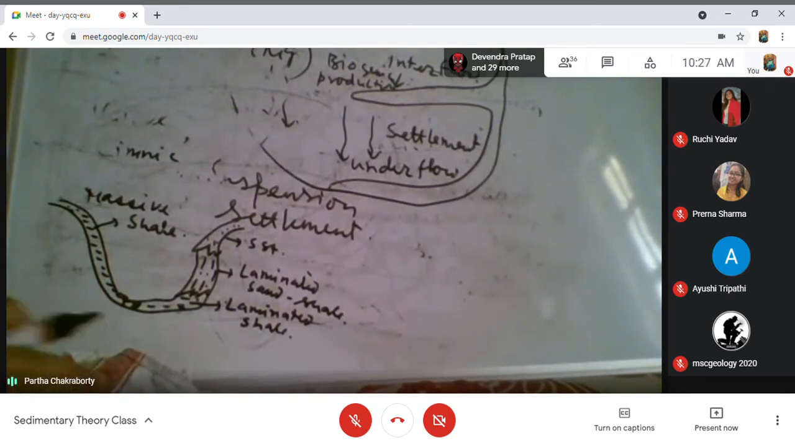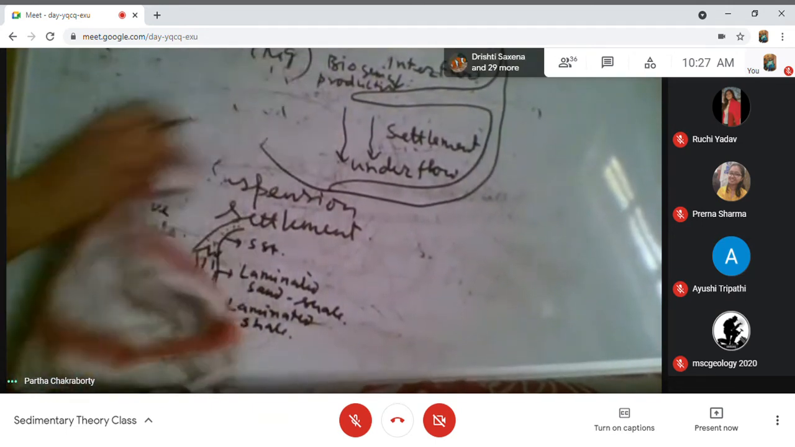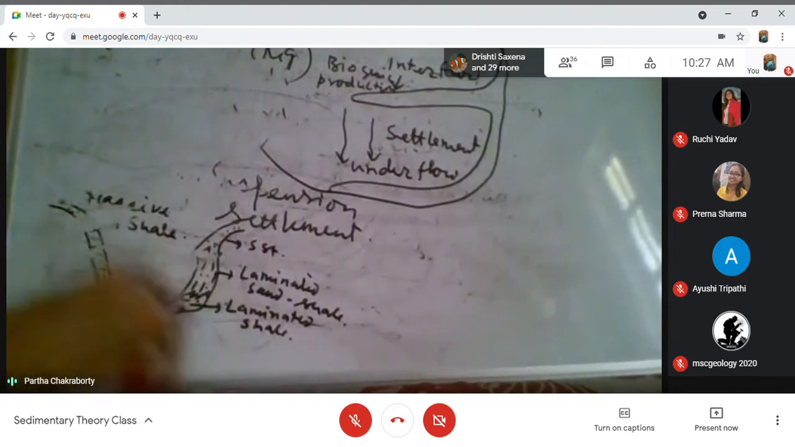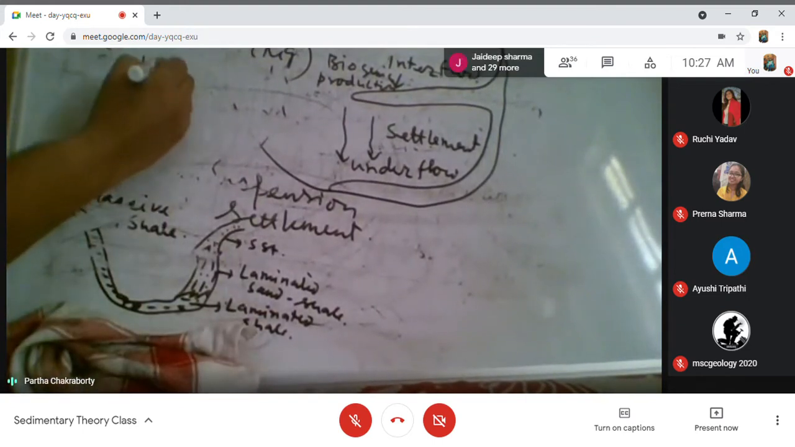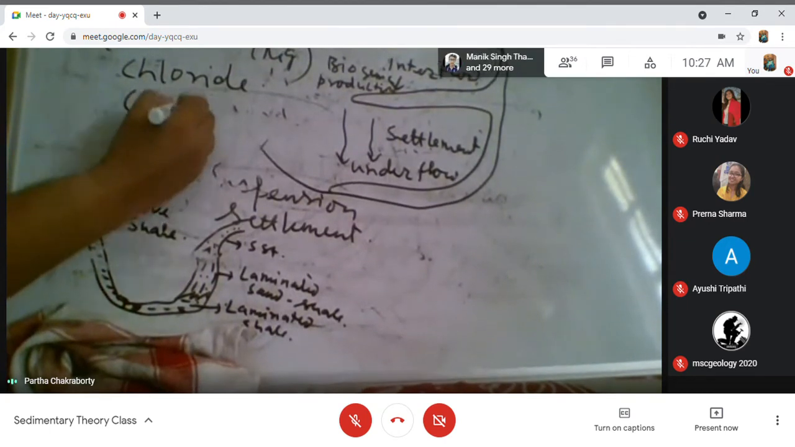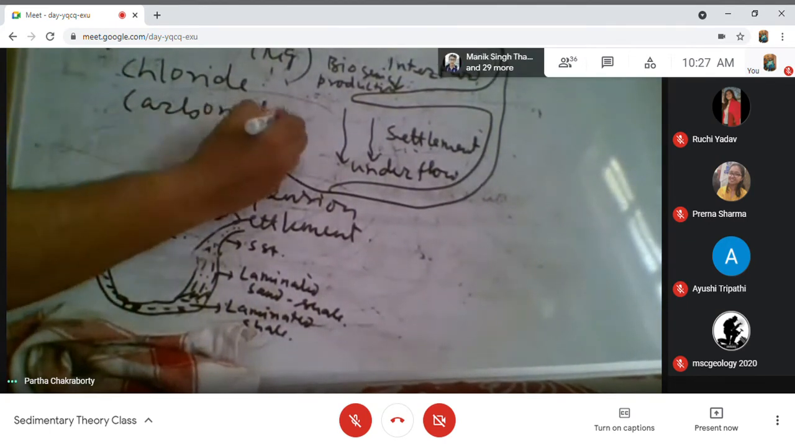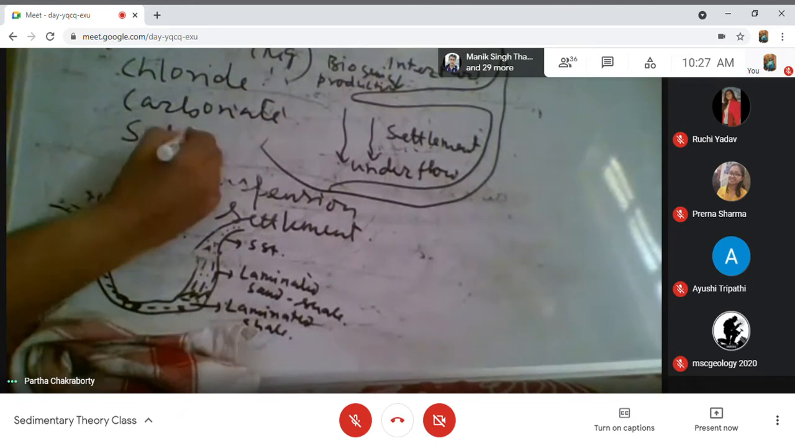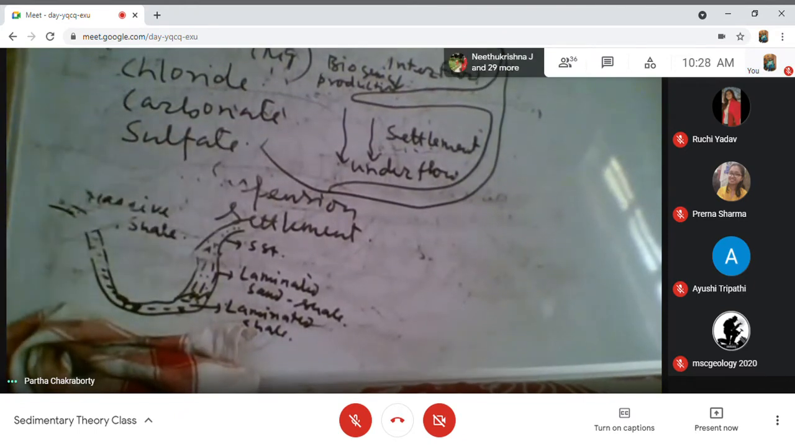And what are the major anions in a lake? The major anions in a lake are chloride, carbonate, and sulfate. So chloride, carbonate, and sulfate are the major anions in a lacustrine system.